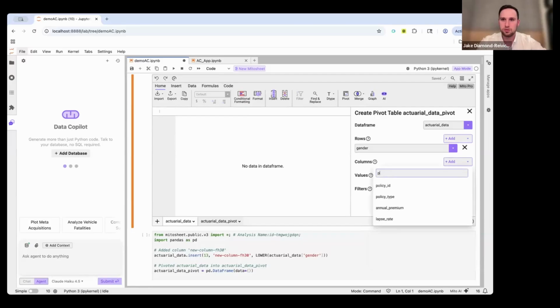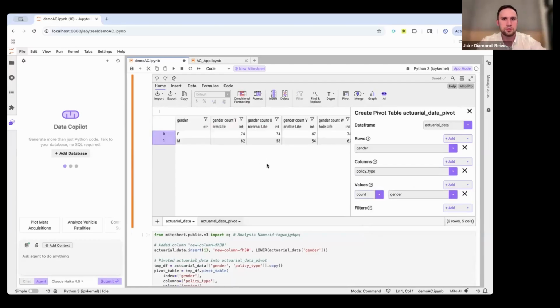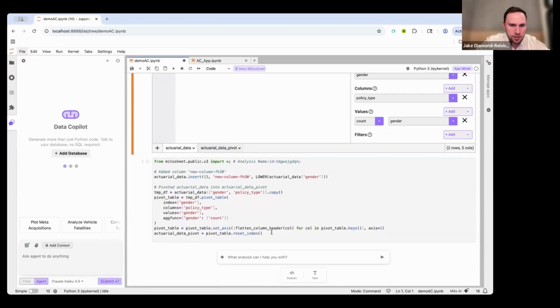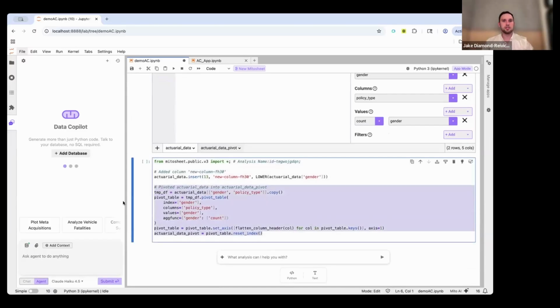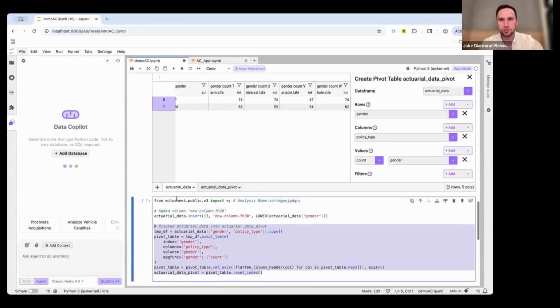Cool. So now I can see a breakdown of, actually, let me make this here. Sorry. Policy type and gender. There we go. Now we have a breakdown for each gender, how it breaks down with the different policy types. And here we get the generated code, the pivot table there. Any questions about pivoting? It's a big piece of these guys here. Essentially, a lot of people are taking their Excel pivot tables and bring them over to Python by recreating them in here.